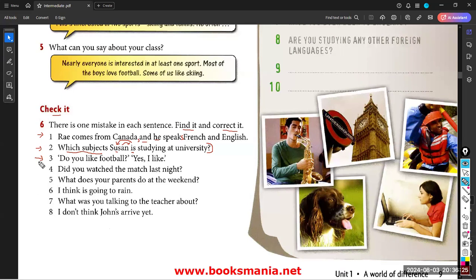Doctor, yes, I like it. Do it. Yes, I do. This is a yes and no question. So I have to stick with the verb that is used with the auxiliary. So I have to say yes, I do.